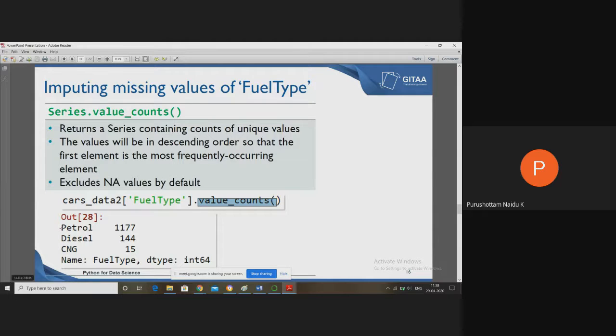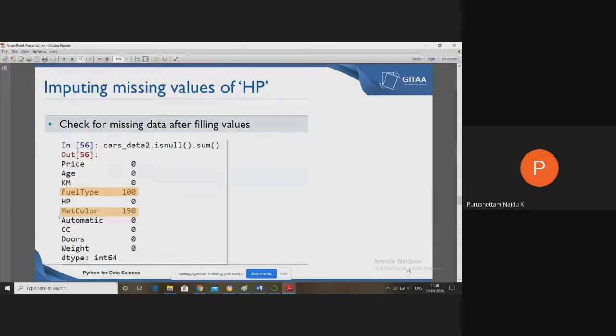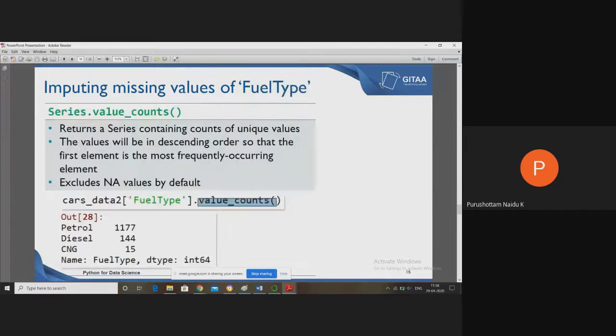The total records of fuel type are 1336, out of 1436. In 1336 records, petrol contains 1177 values, diesel contains 144, and CNG contains 15.